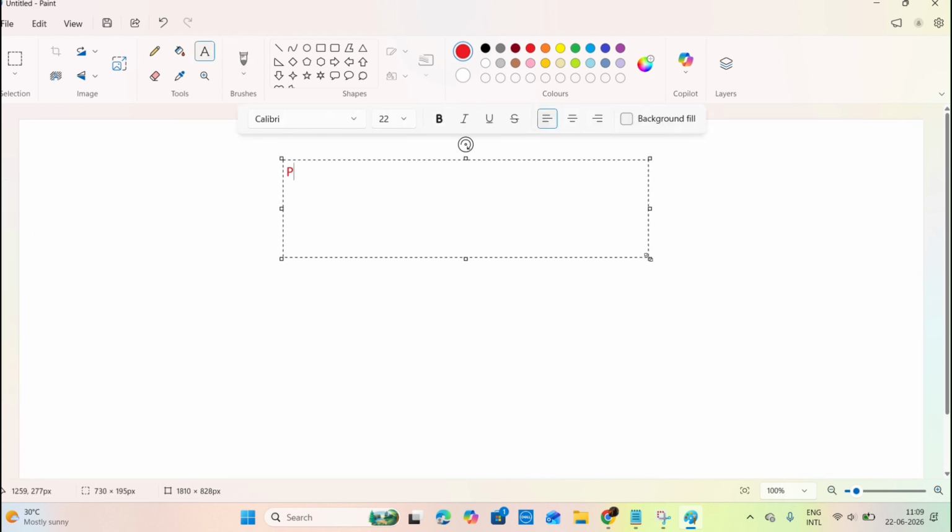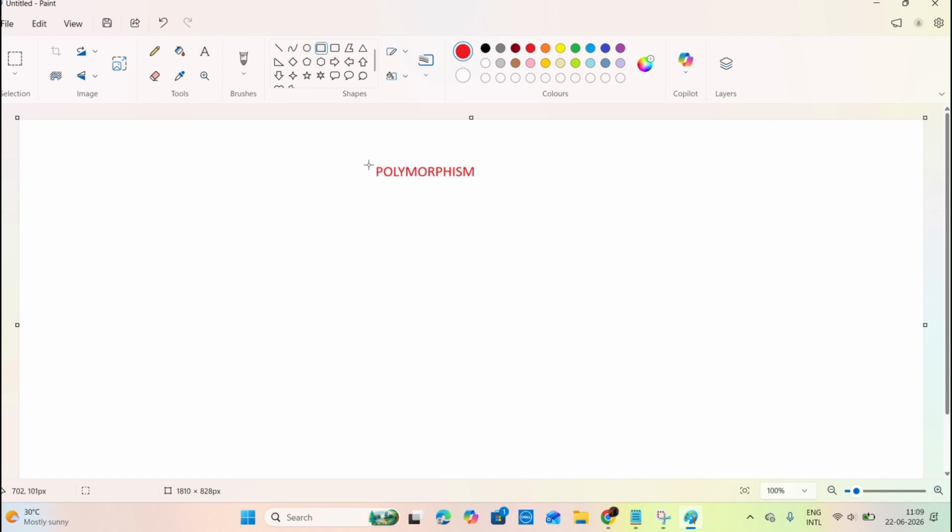For example, I'm going to take paint and write polymorphism. What is meant by polymorphism? An object shows different behavior at different stages of its life cycle.